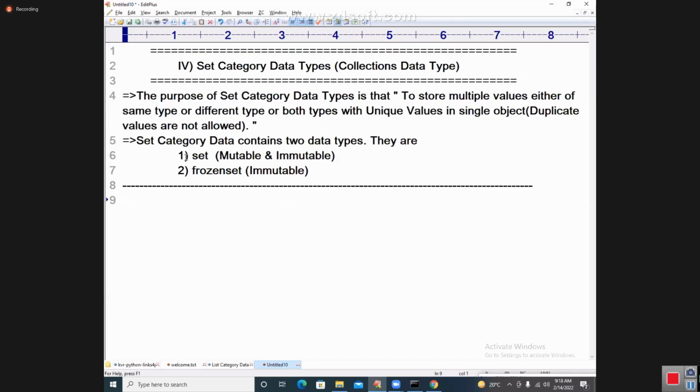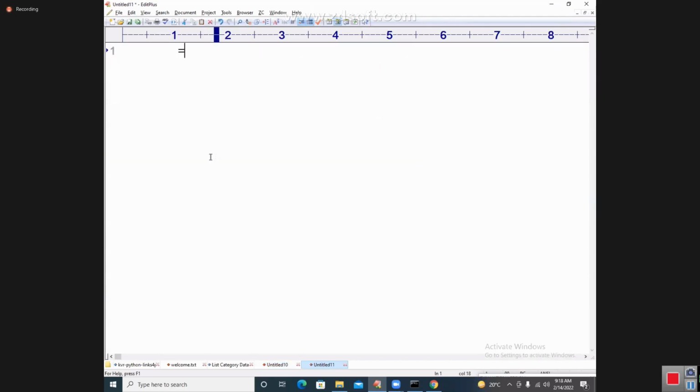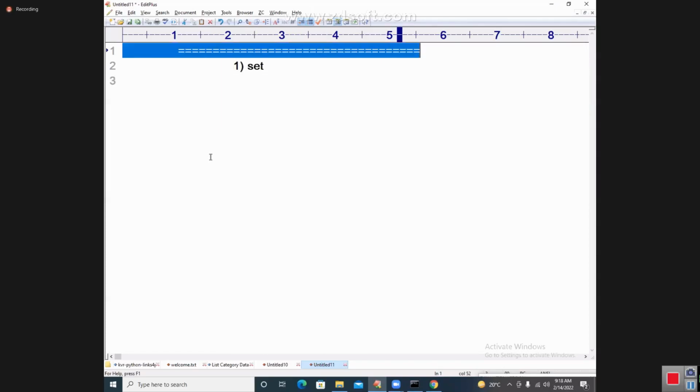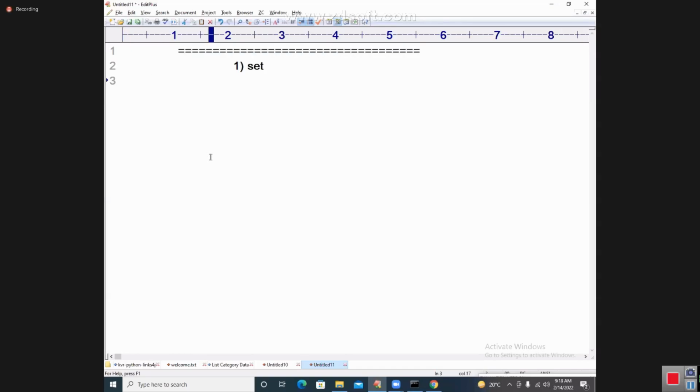So let us go to the first data type, which is called set. Let us start with the set data type now. Yes, come on, students. As usual, set is one of the predefined classes.